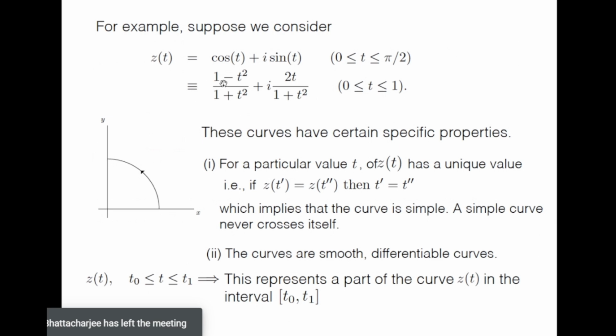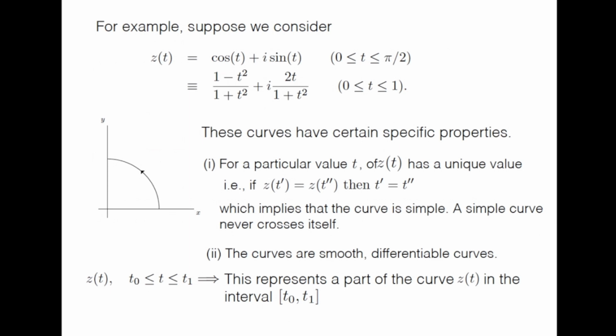Now just verify and tell me that this way of parameterization of the same curve can also be written in this fashion: (1 minus t square) by (1 plus t square) plus i times 2t by (1 plus t square), as t goes from 0 to 1. Do you see that these two parameterizations are giving the same curve? Yes, sir.